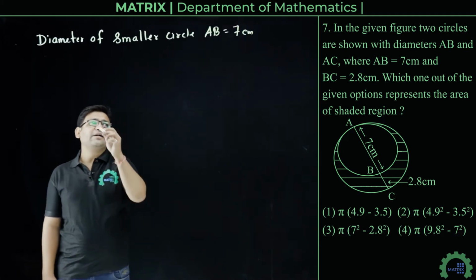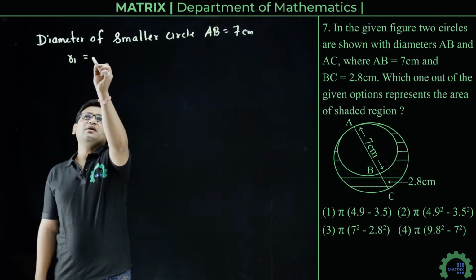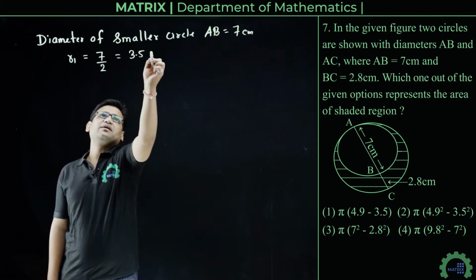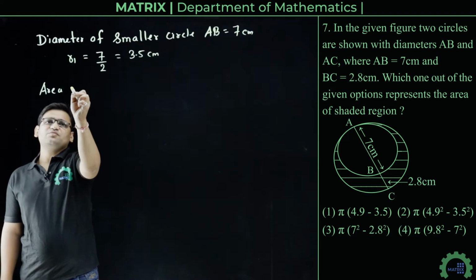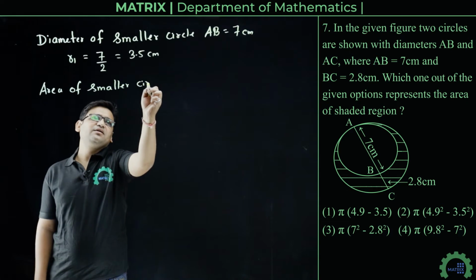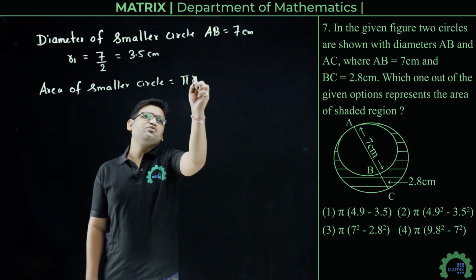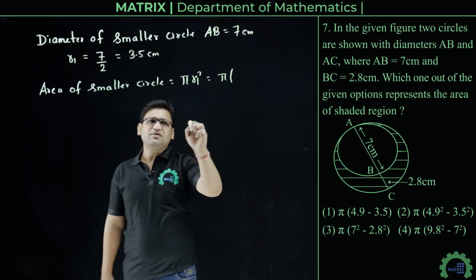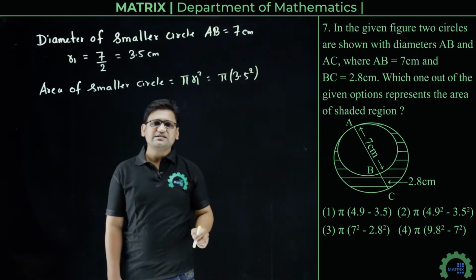So we can write the radius r1 of this circle will be 7 upon 2, that is 3.5 cm. So the area of the smaller circle will be pi r square, that is pi r1 square, equals pi into 3.5 square.